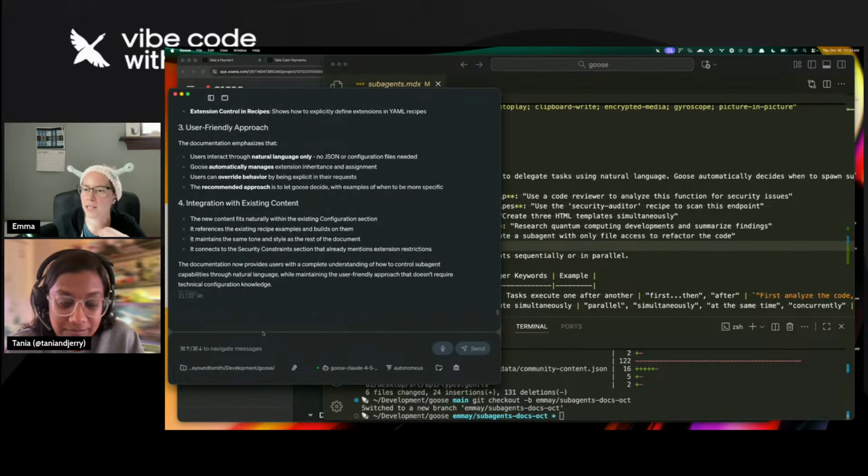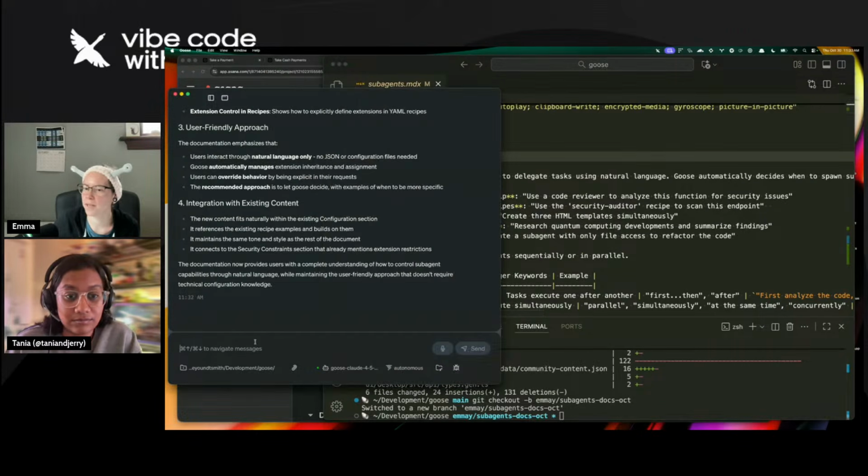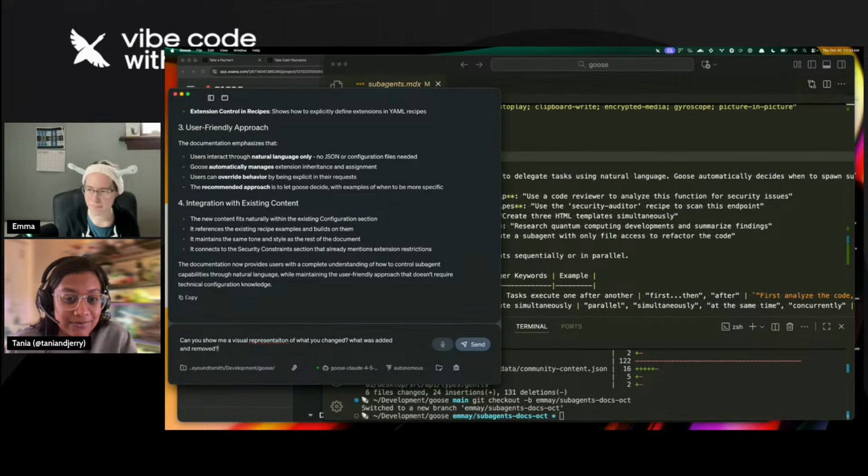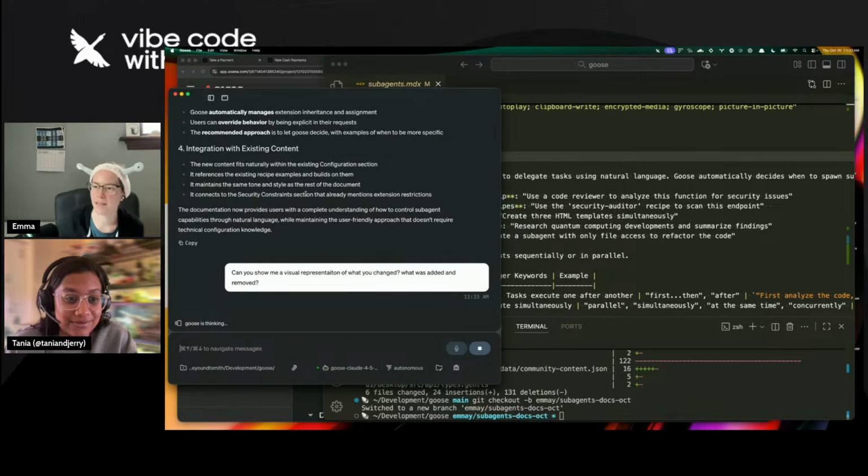Okay, now I love the diff feature in Git, and I think there's actually a way to do it in VS Code, but I think I can also ask Goose. Show. I don't find myself doing Git anything anymore because I just ask Goose to do it. Yeah. I love that. I feel like Goose has done this for me before.